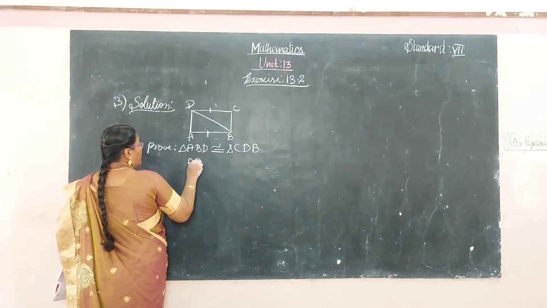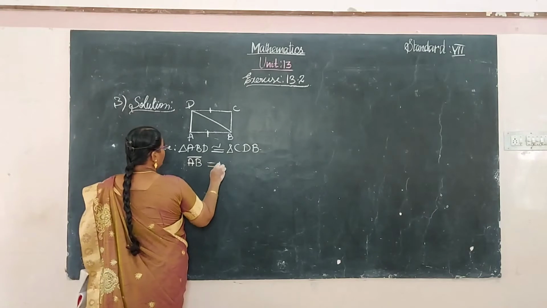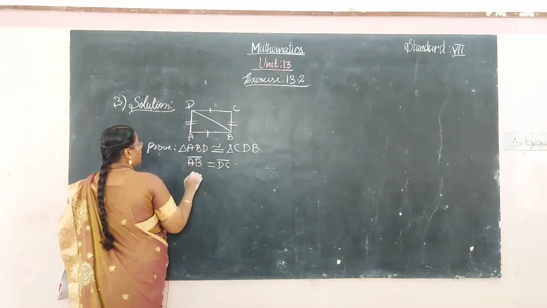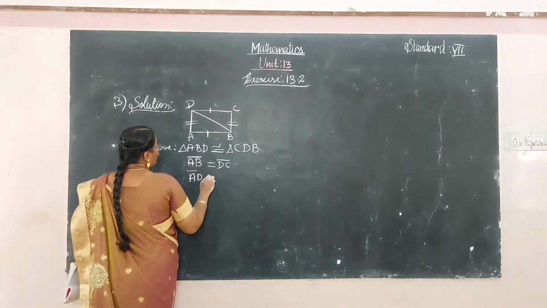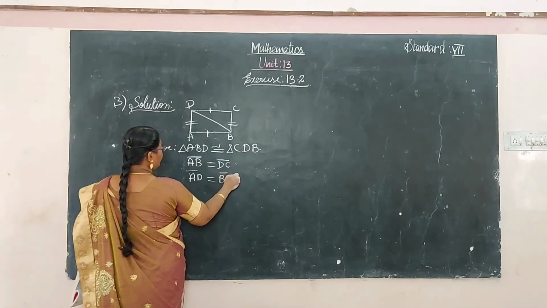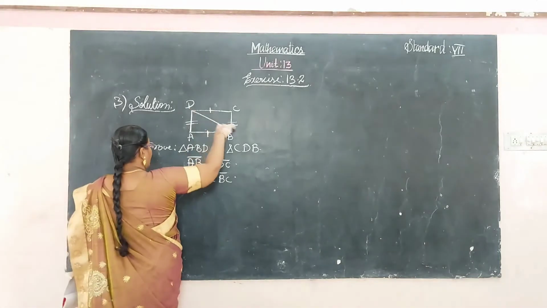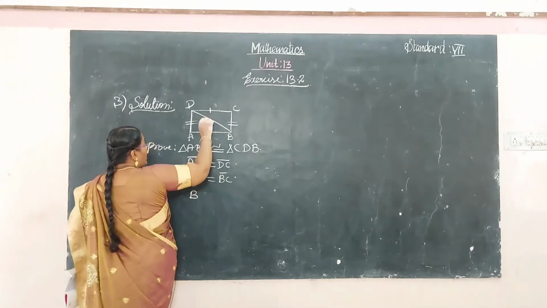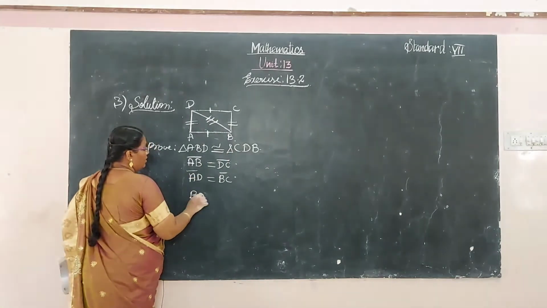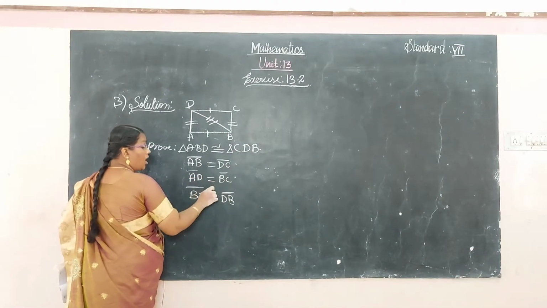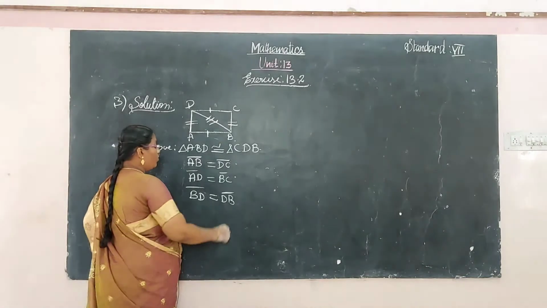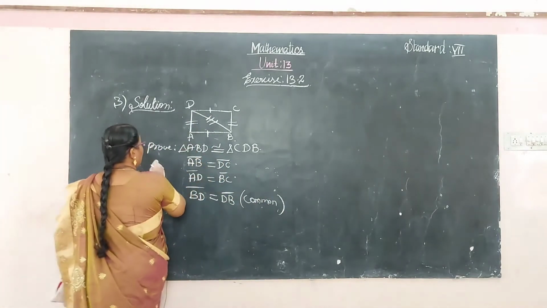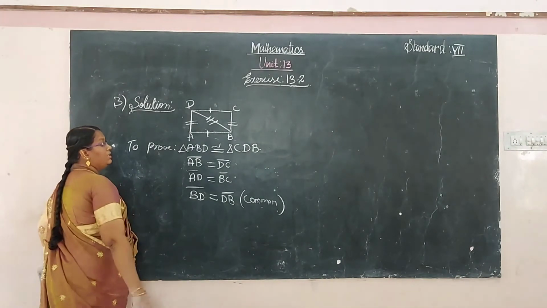So the line segment AB is equal to DC. At the same time, the breadth AD is equal to BC. And DB is common for both triangles.